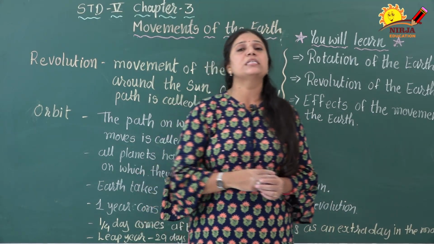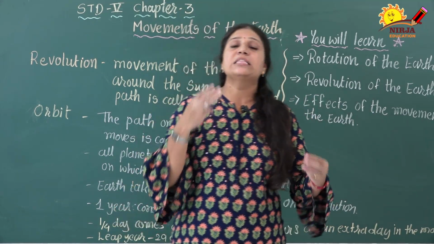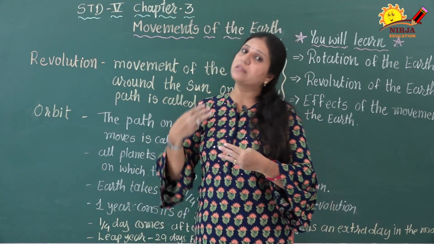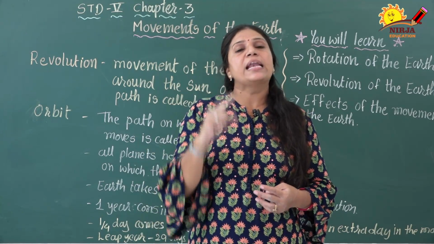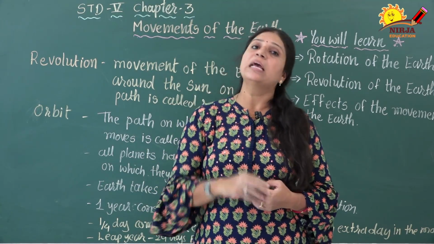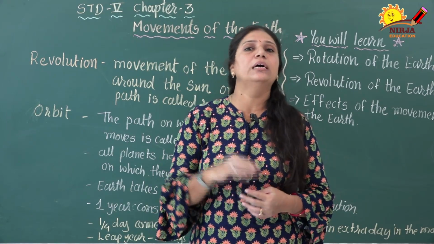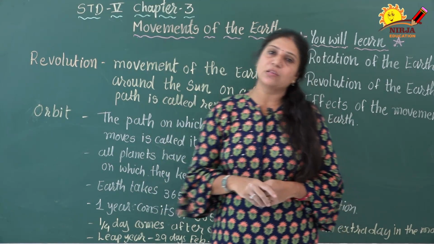These 3 hours we can add up after 4 years. It is 3 plus 3 plus 3 plus 3, which means after 4 years we can add one more day in the month of February. That year is called the leap year. So it will be managed like this only, right?